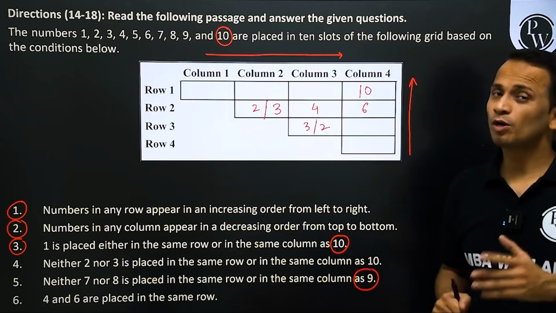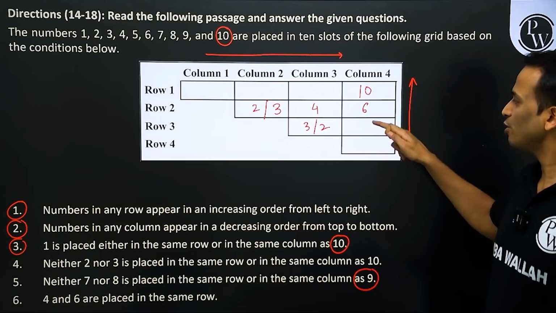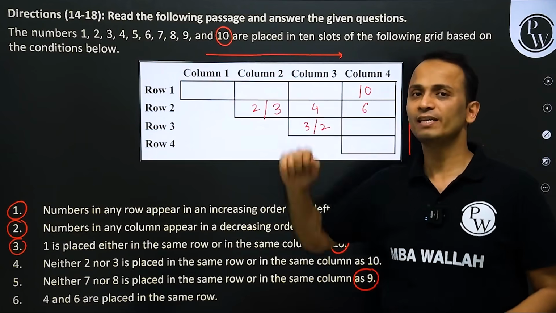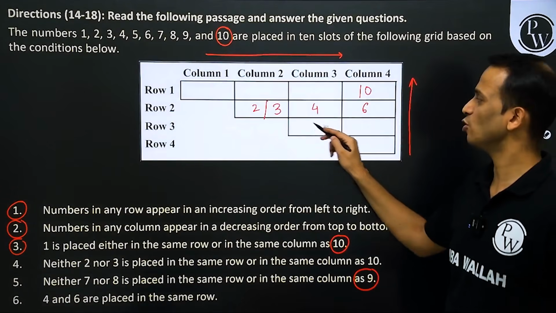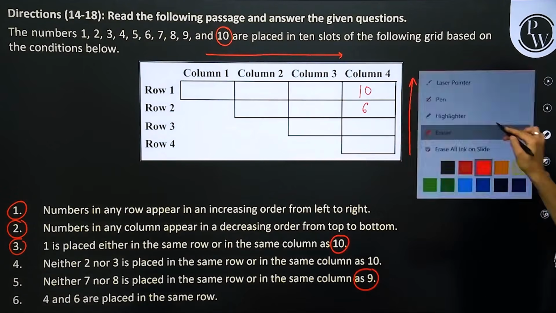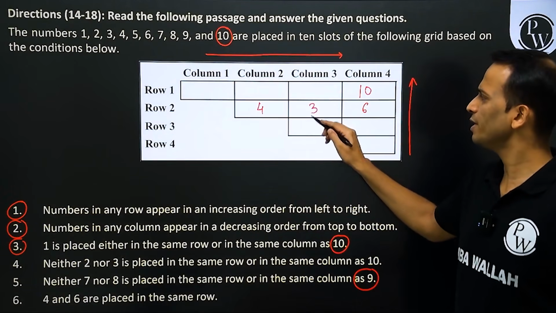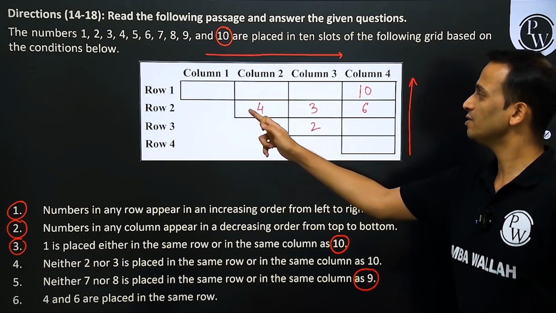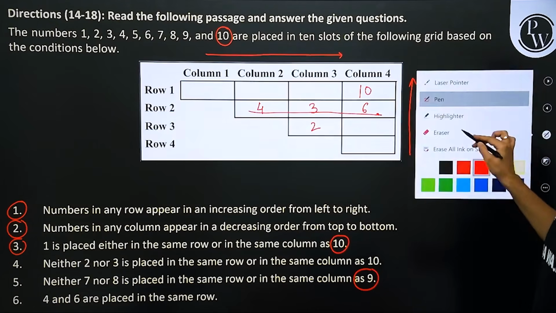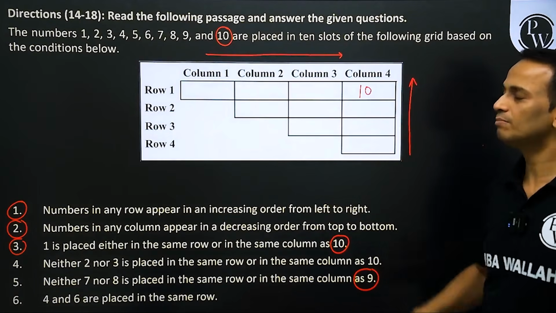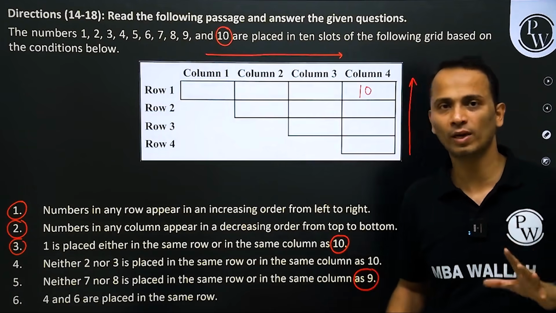Now the problem will arise for 7, 8, 9. So 7, 8, 9 cannot come here. So 7, 8, 9 will go in the same row, which is not possible. So this arrangement for 4 and 6 is also not possible. Now one final arrangement for 4, 6 can be this. In this case, 3 should come here and 2 should come here, but the numbers are not in increasing order. So that means 4 and 6 will also not come in row number 2. They will have to be in row number 1.